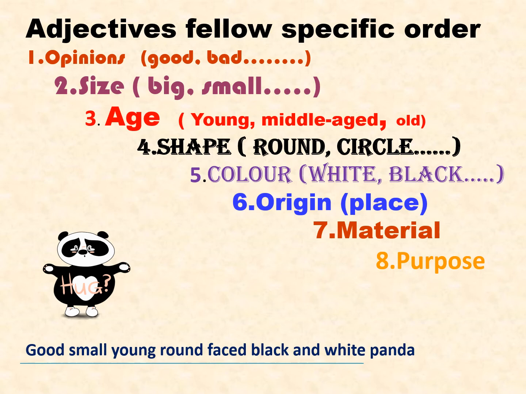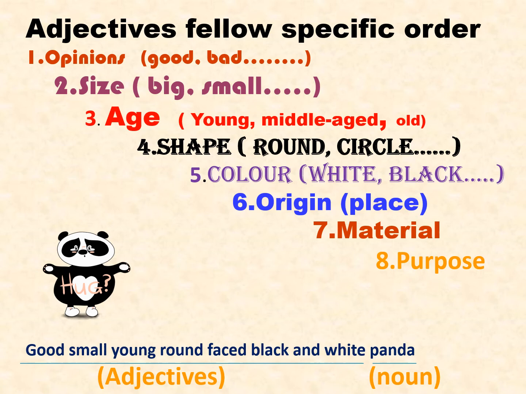Good, small, young, round-faced, black and white panda. So in this noun phrase, I used opinion first, after that size, after that age, after that shape, after that color.